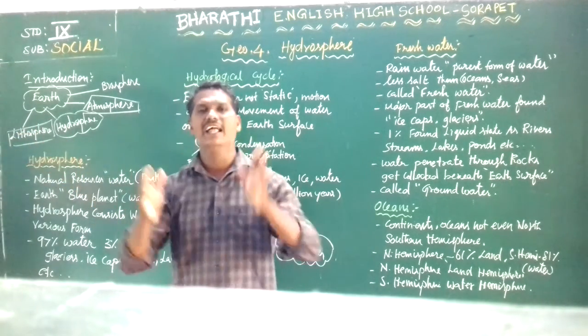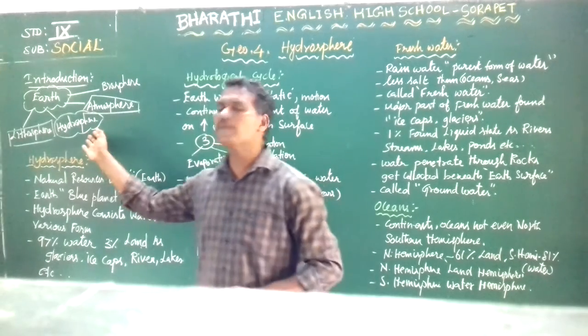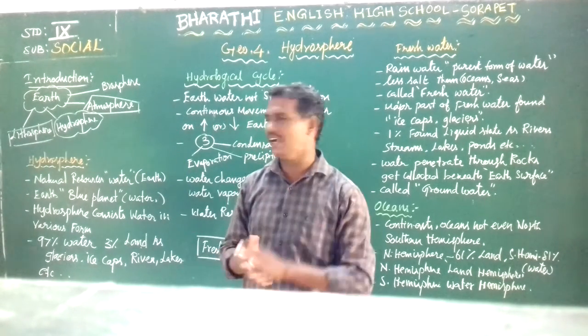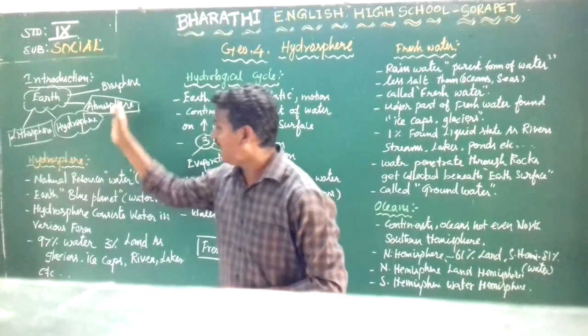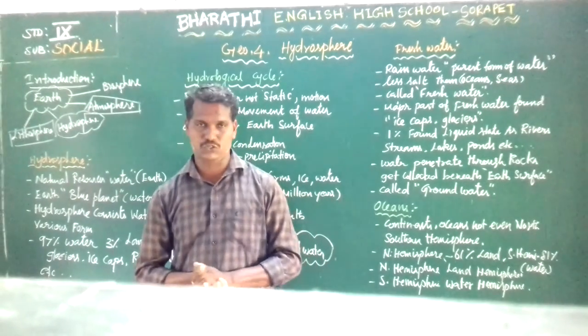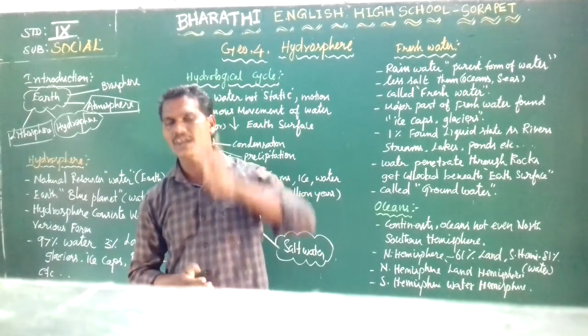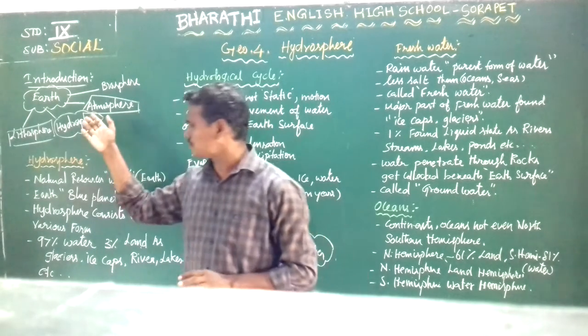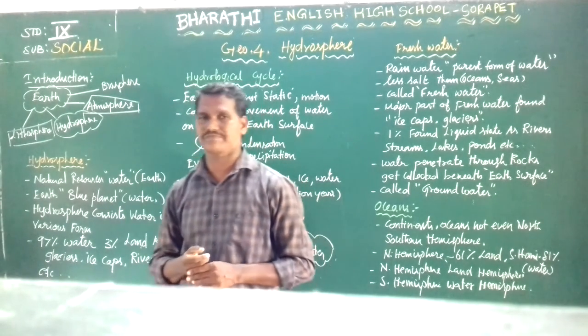Lithosphere means land. Hydrosphere means water. Atmosphere means air. Biosphere means everything together. So how many spheres are there? Nearly 4 spheres in the Earth. Earth is sometimes called the blue planet.